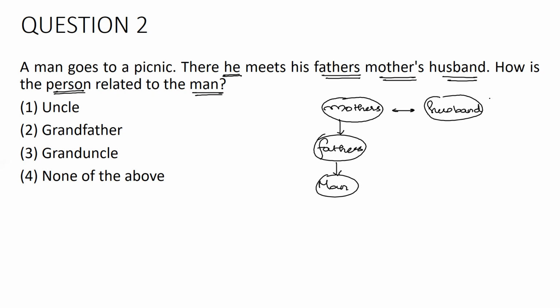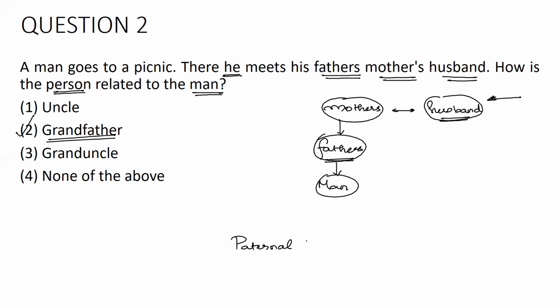So this person whom he meets is none other than this man's father's father. Okay. So the correct answer for this question is the person whom this man met. It's none other than this person's grandfather. The correct answer is option 2, grandfather. To be more specific, I can even say this person is the paternal.